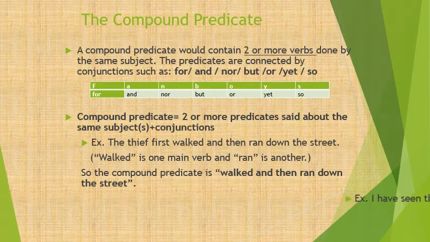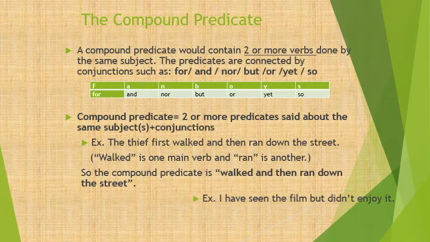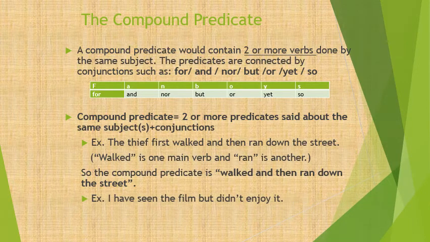Here's another example. I have seen the film but didn't enjoy it. How many verbs here do I have? Yes, they are actually two. The first one is have seen, it's like one main verb. And the second one is didn't enjoy. So I did two things: I have seen and I didn't enjoy.